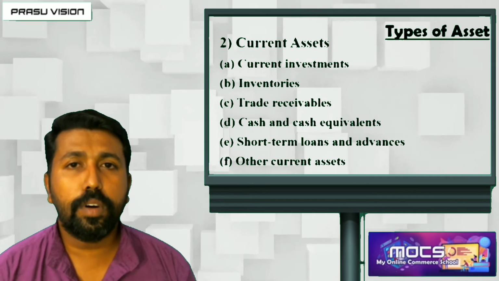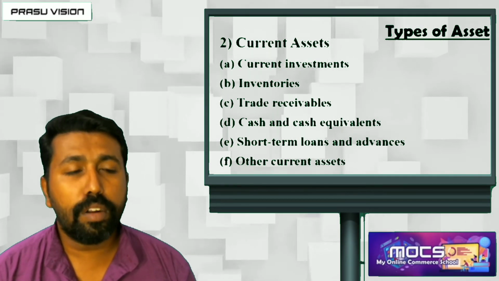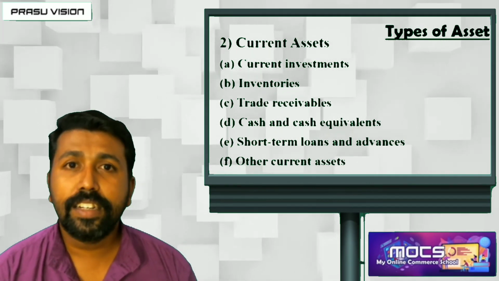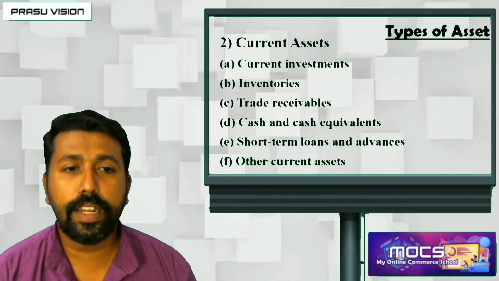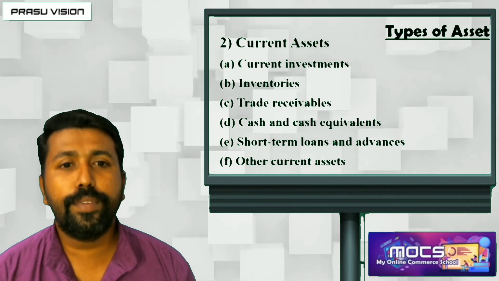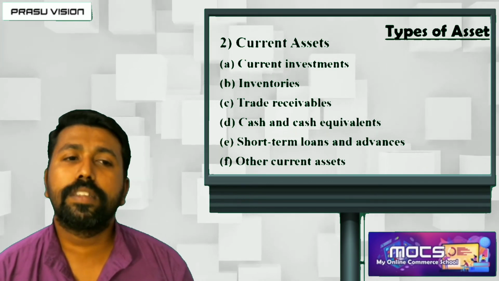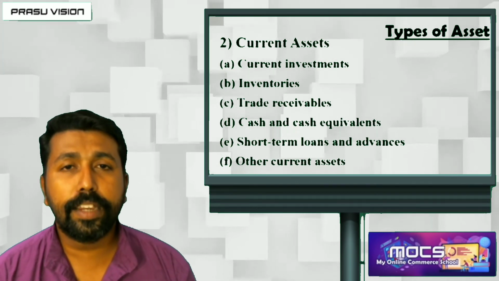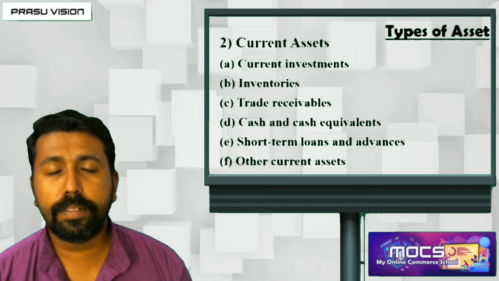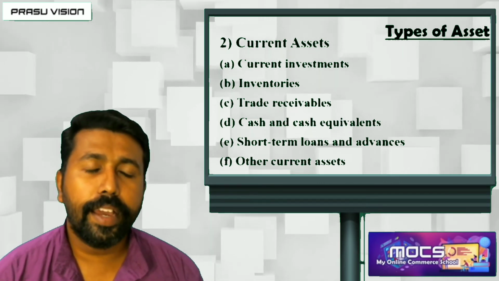Also the amount of checks. All these instruments also come under cash and cash equivalents. Short-term loans and advances are given by the firm to outsiders for a period of 12 months. Other current assets may include prepaid expenses, accrued income, etc.